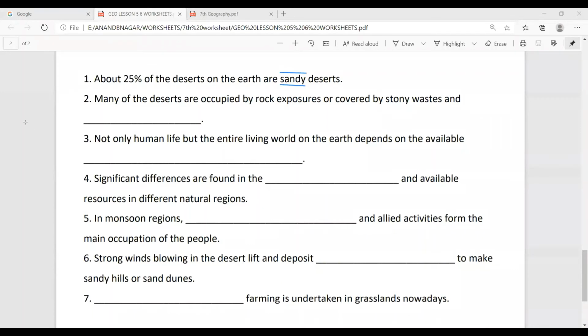Now next, second: many of the deserts are occupied by the rock exposures, are covered by stony waste and dash. Okay, so go to page number 36. We will find out page number 36. All the answers we will get on 36.